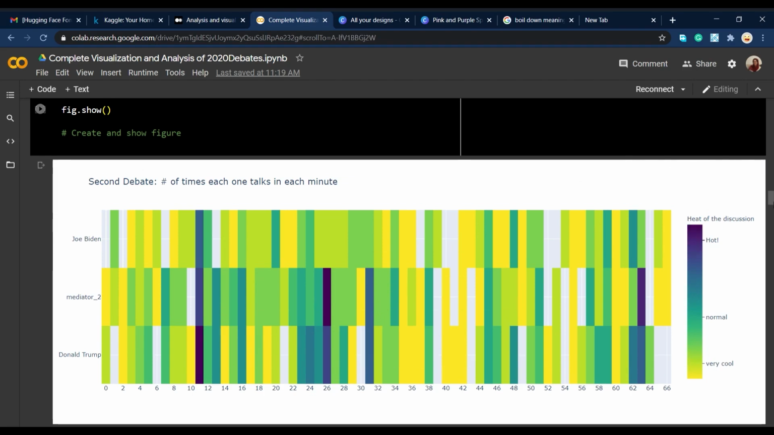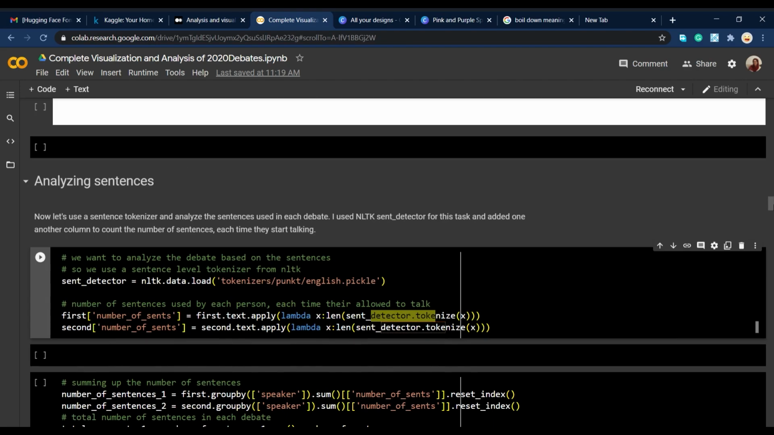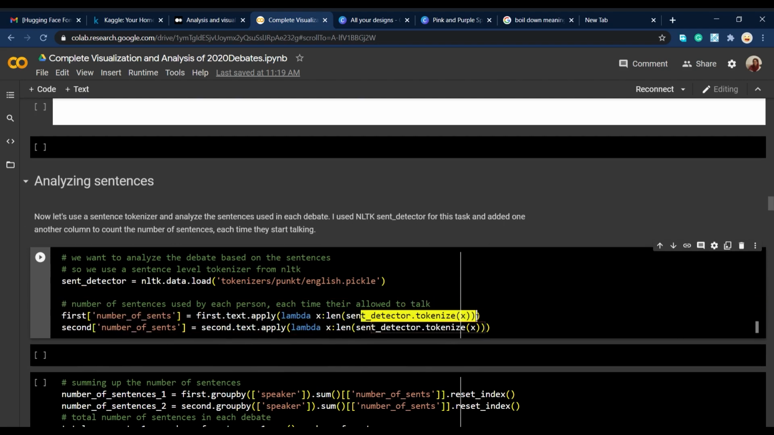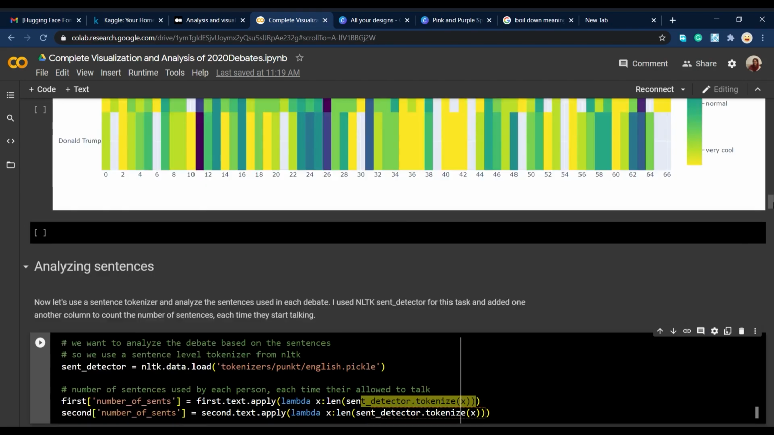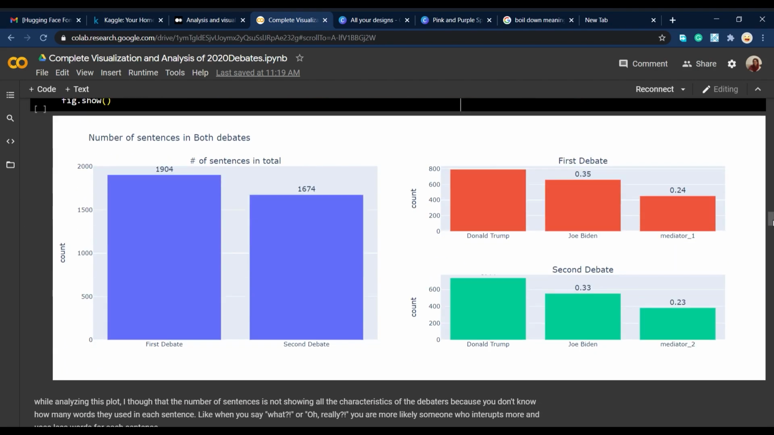So next up, we're going to go to the sentence level. Here, we're going to use a sentence detector and then tokenize each paragraph into sentences. Sorry if I go a little bit too much up and down.